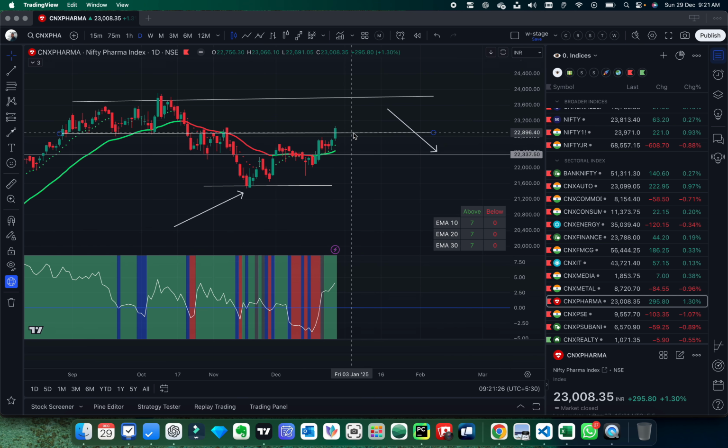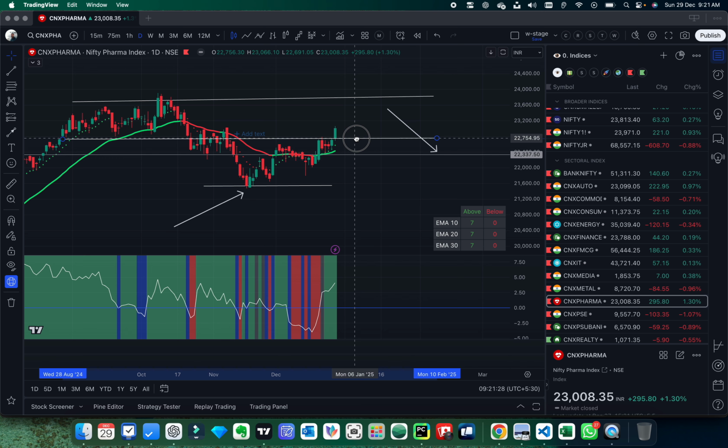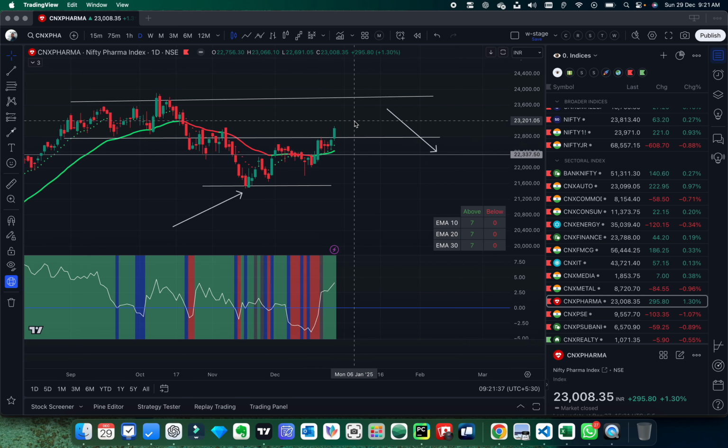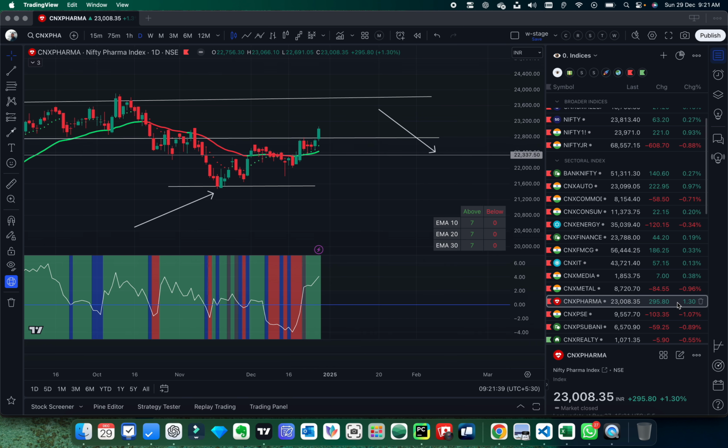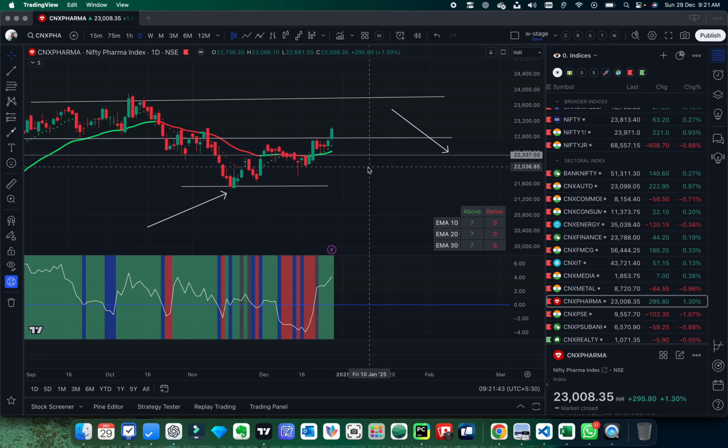It has broken this kind of support resistance line. So it was support here, it has become resistance here. So it has broken this line and it has given a positive kind of number on the Friday.